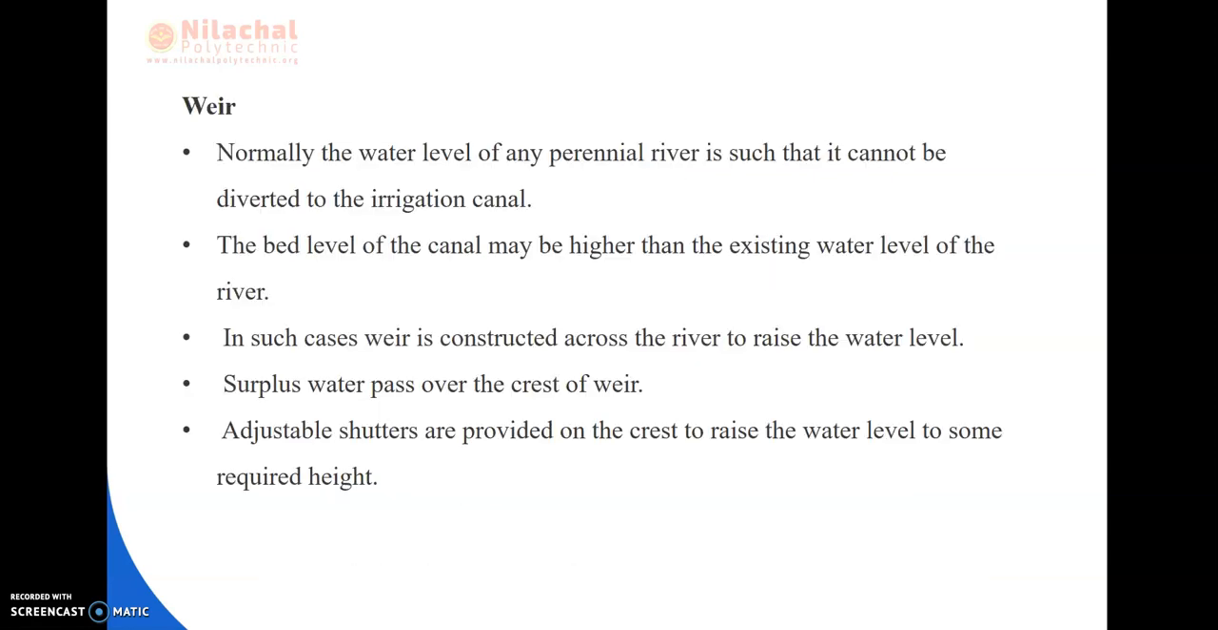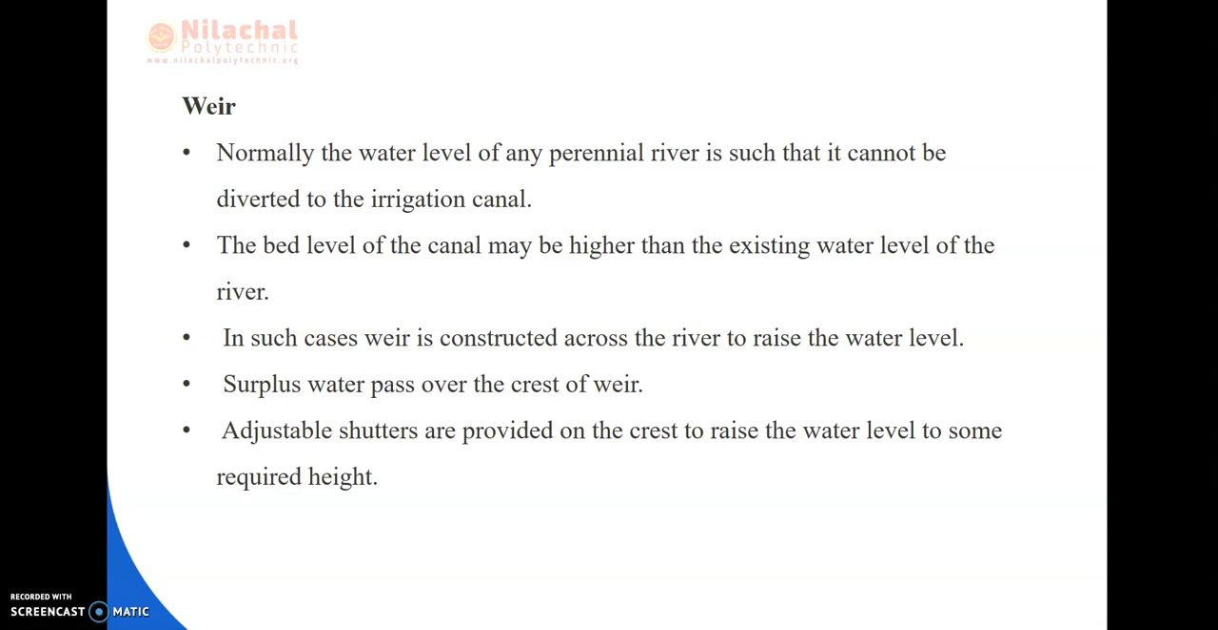The bed level of the canal may be higher than the existing water level of the river. In such cases, the weir is constructed across the river to raise the water level. Surplus water passes over the crest of the weir. Adjustable shutters are provided on the crest to raise the water level to some required height.